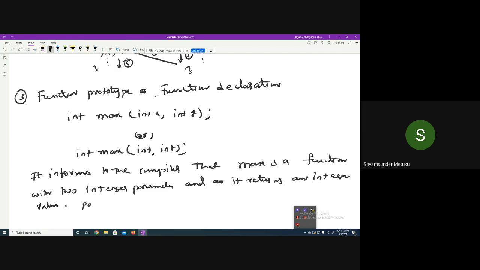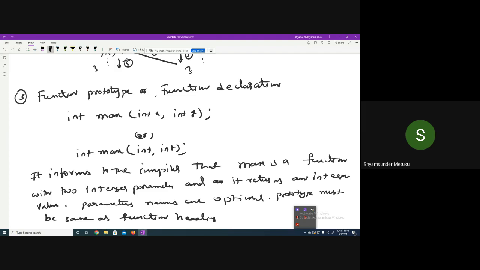Parameter names are optional in the function prototype. The prototype must be the same as the function heading. What does function heading mean?